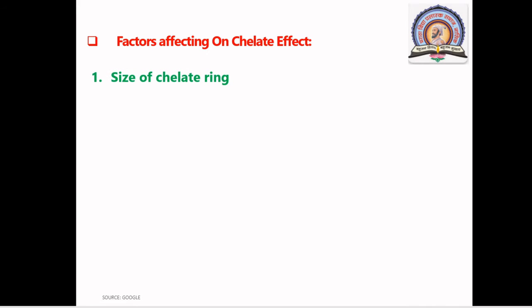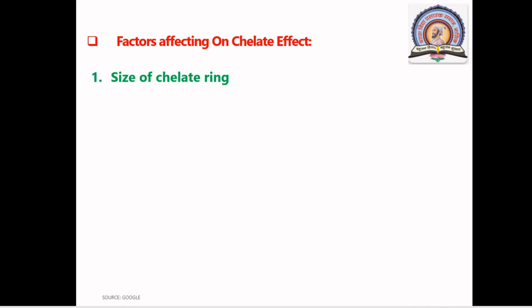Okay, so let's start. Factors affecting the chelate effect. Basically, there are 3 main factors which affect chelation. First is the size of chelate rings.